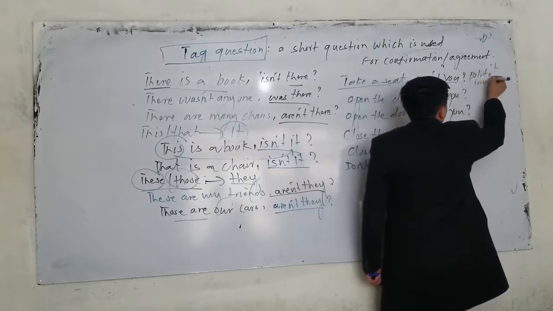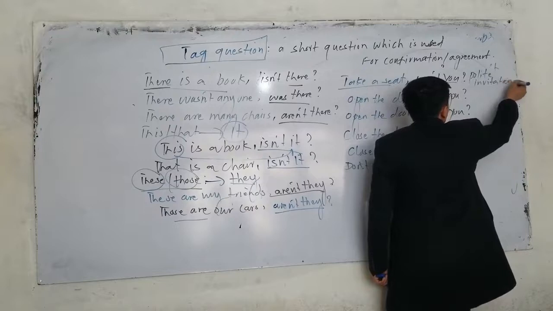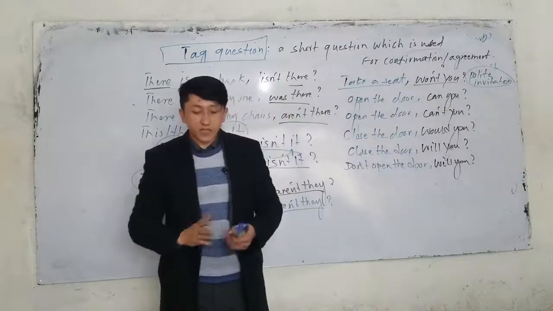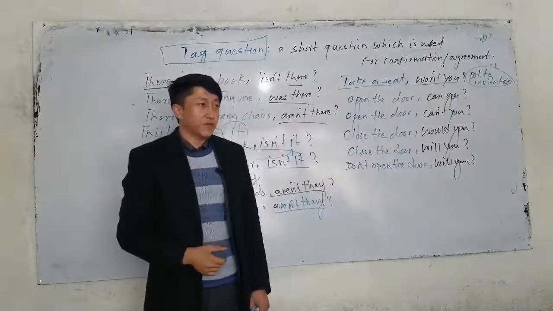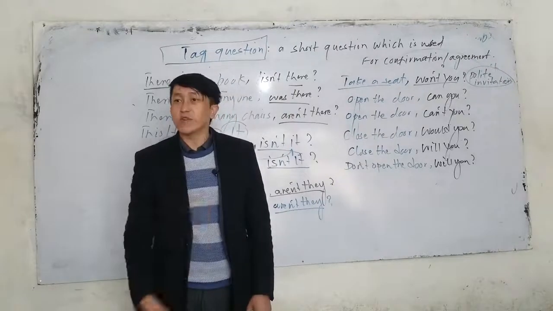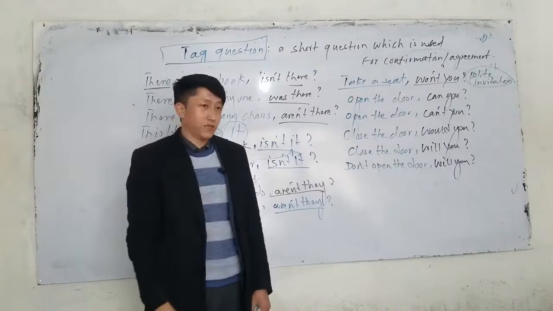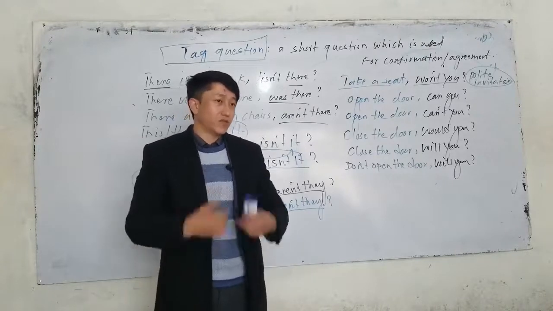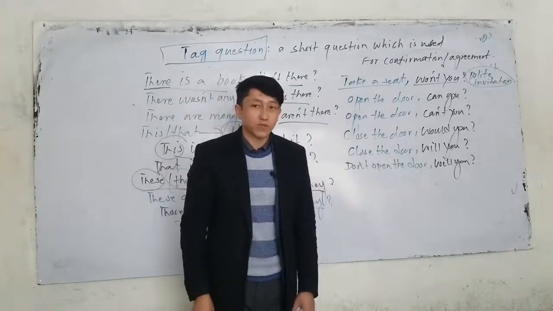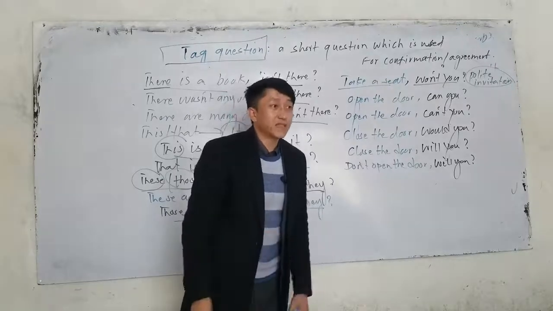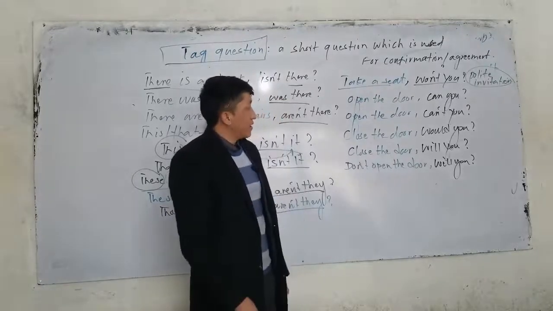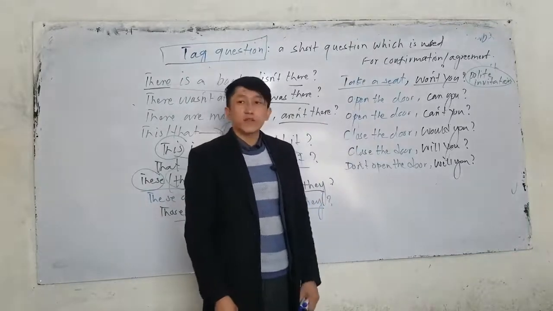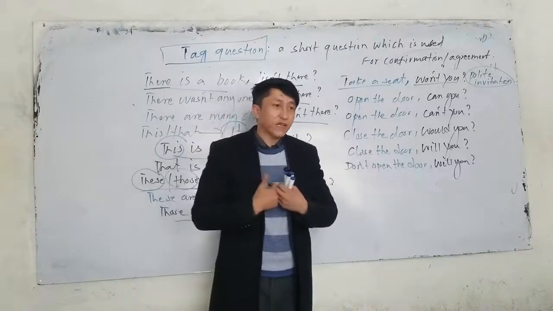You know polite invitation? This is used for polite invitation. For example, you can say take a seat. If you want to invite somebody, what do you say? Won't you? Come with me. What is the tag question? Won't you? Or we can say join us. We say won't you? Come with us, won't you? Start with us, won't you? Now this is the first way, and if you use won't you, it shows what invitation? Polite invitation. You are trying to invite somebody very politely.